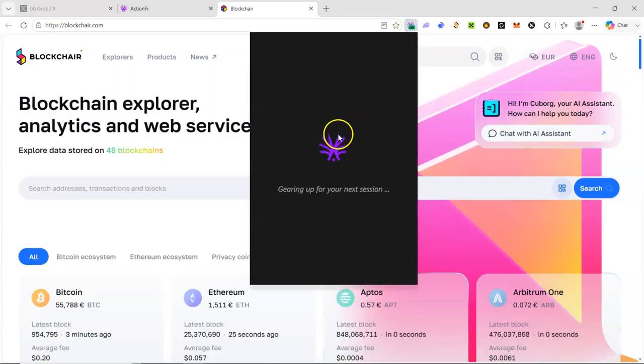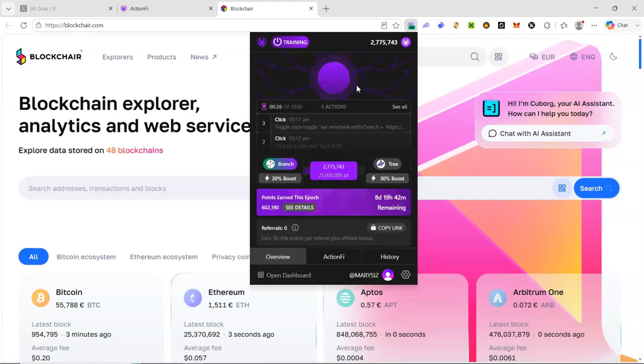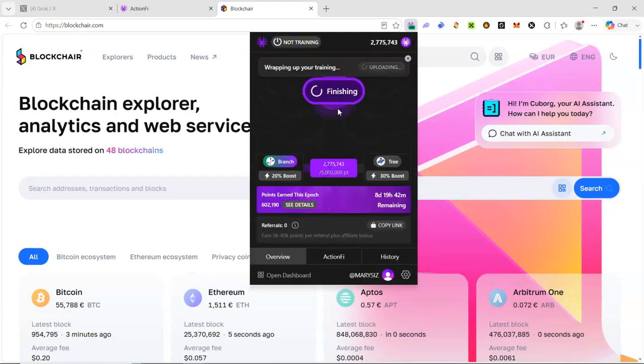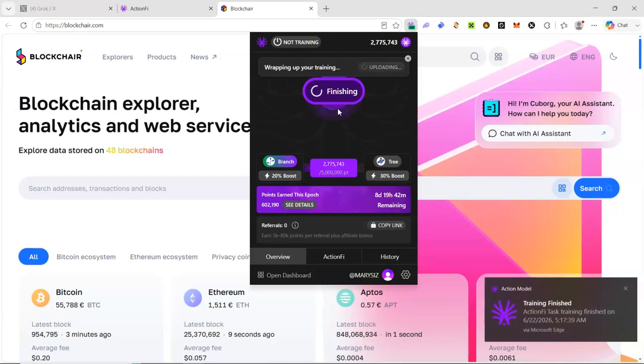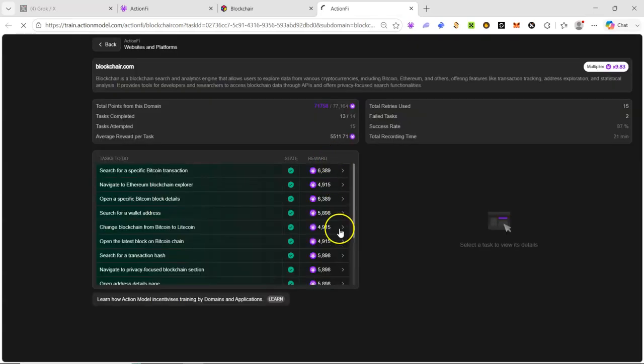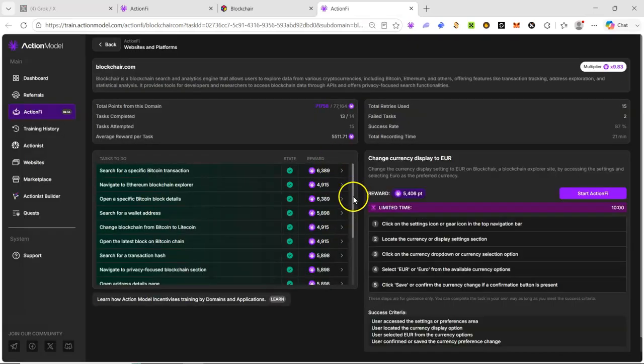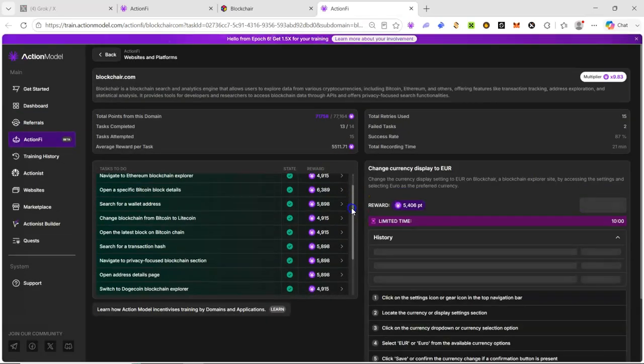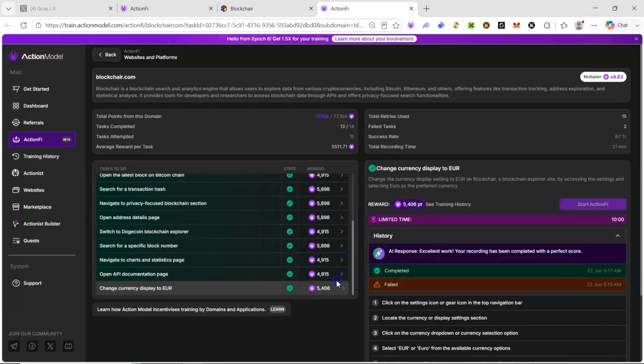Finish the task. So it's marked now. That is all for this task.